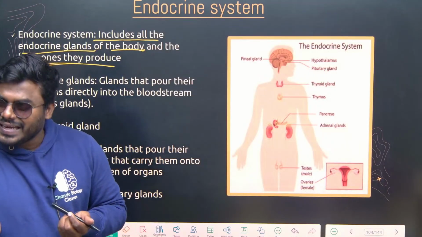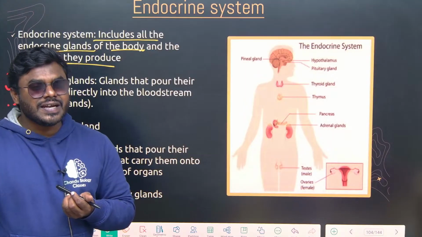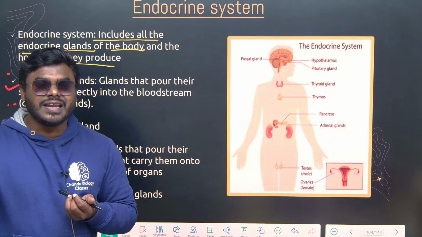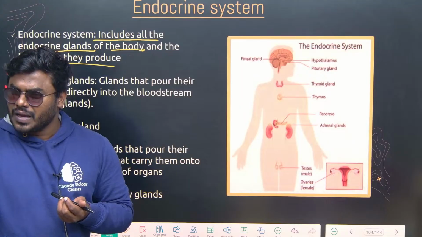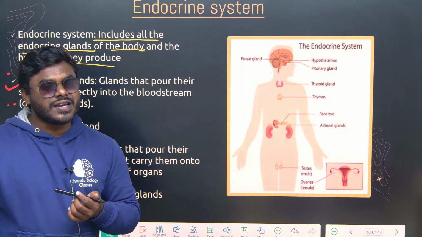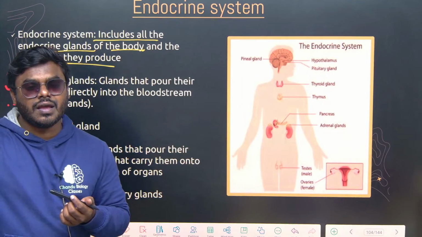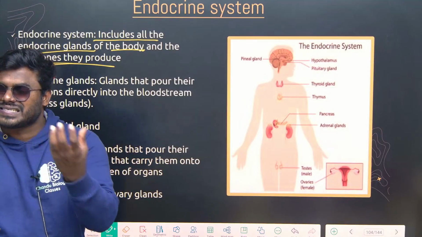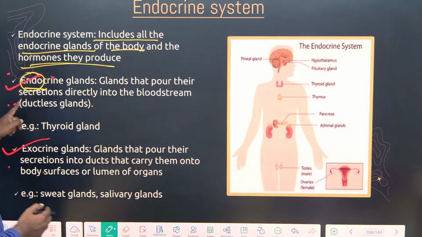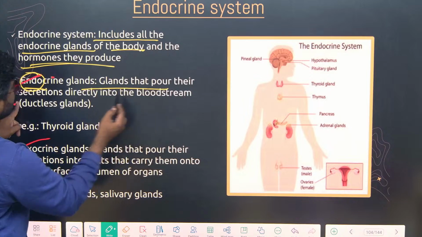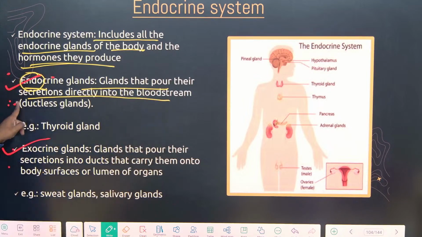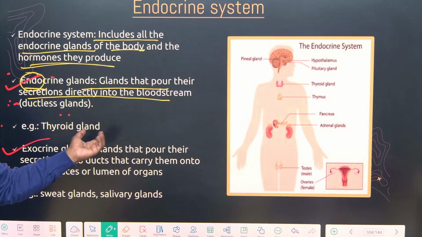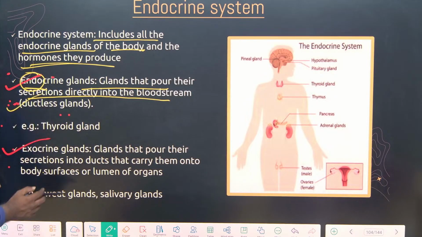Correct? It cannot store the hormone, so every hormone is released directly into the bloodstream. That's why we use the word endocrine glands: glands that pour their secretions directly into the bloodstream because they do not have any storage structures such as ducts. That's why we call them ductless glands.